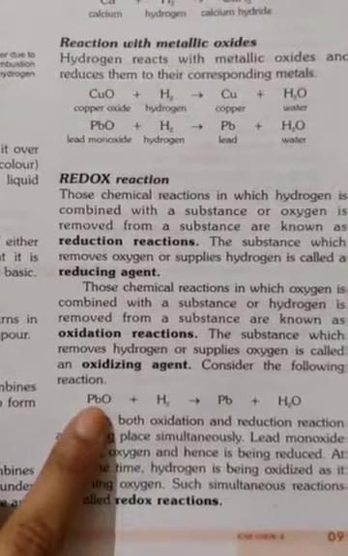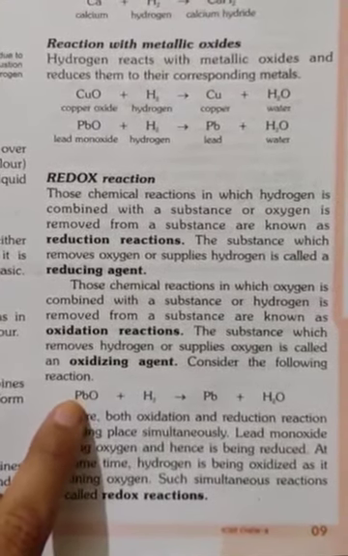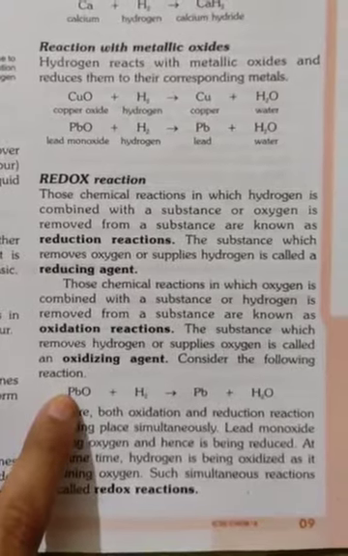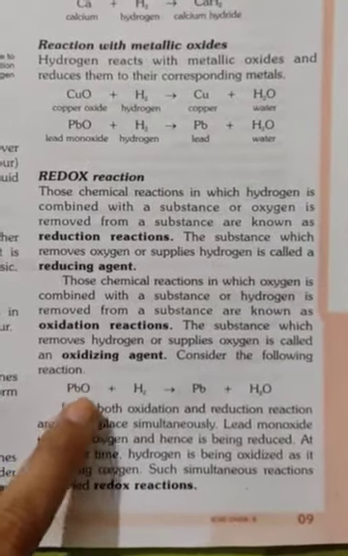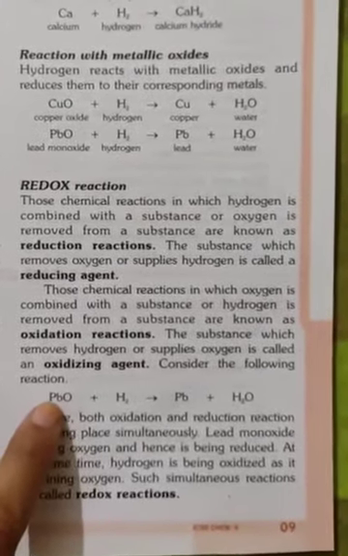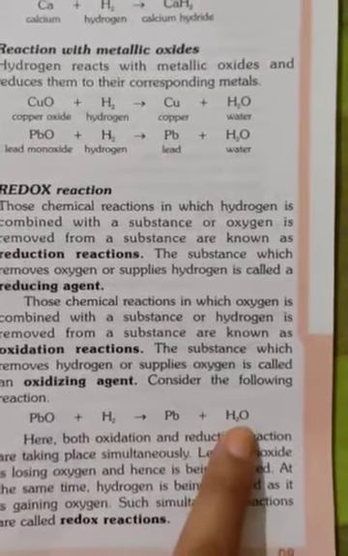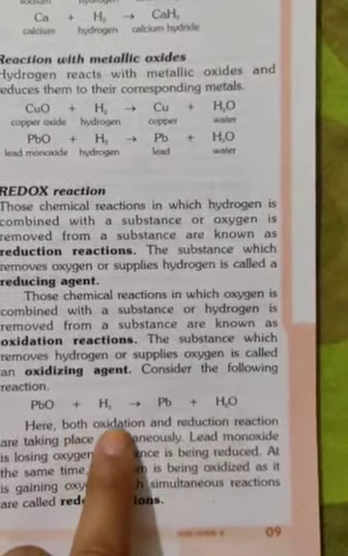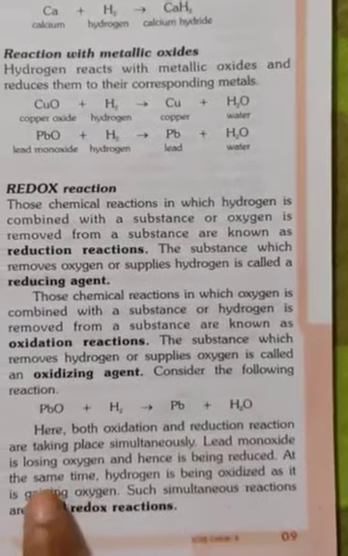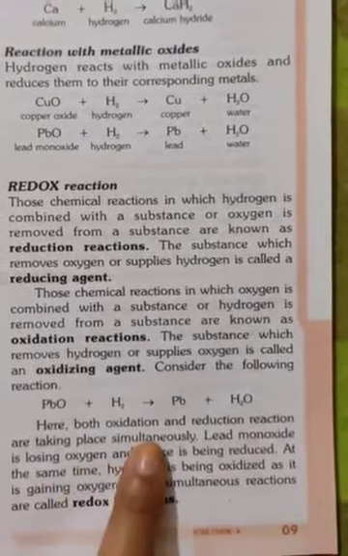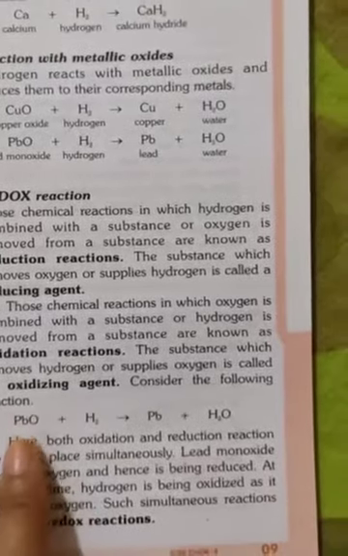Consider the following reaction. See here the example, PbO means lead monoxide. Why monoxide? Because a single oxygen is here. So lead monoxide, when it reacts with hydrogen, gives us lead plus water. Here both oxidation and reduction reactions are taking place simultaneously.